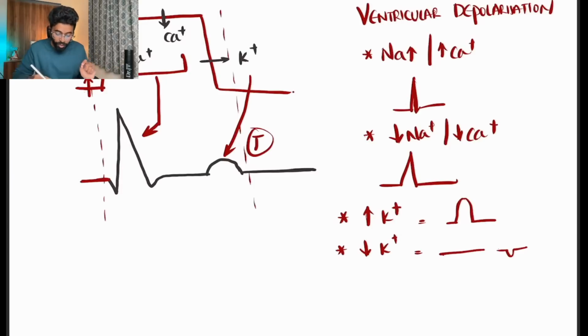Very important point here about these T waves, because many of you get confused between the T wave which we see in MI and the hyperkalemia kind of T wave.